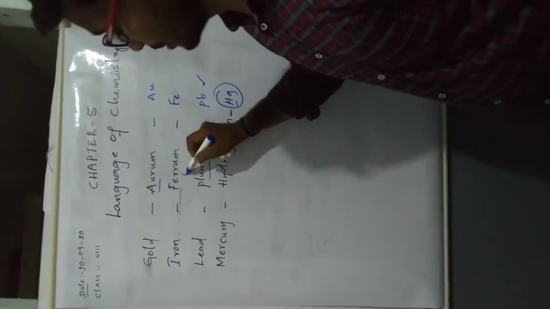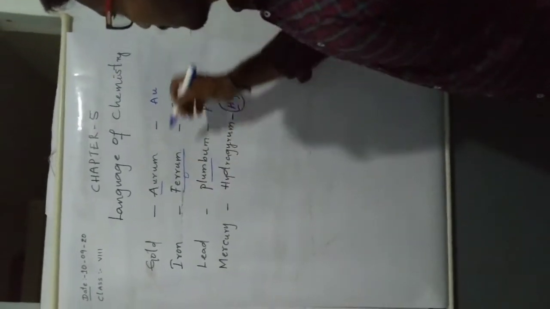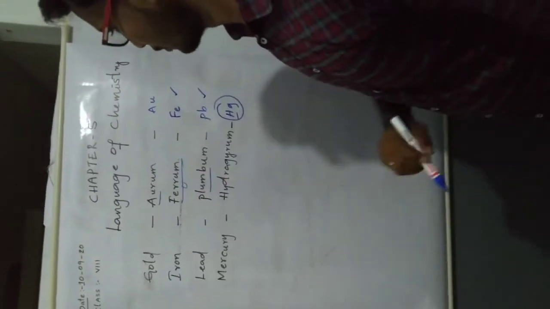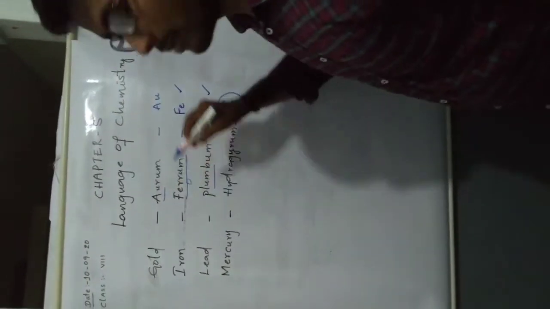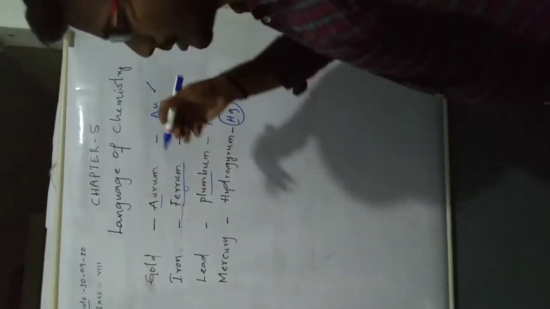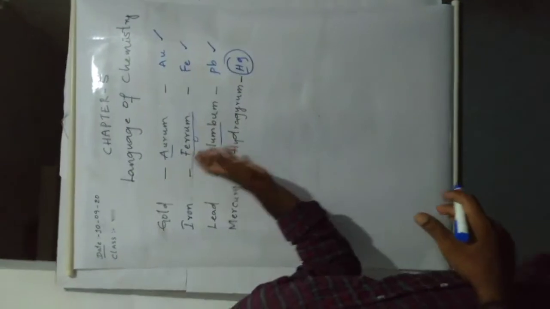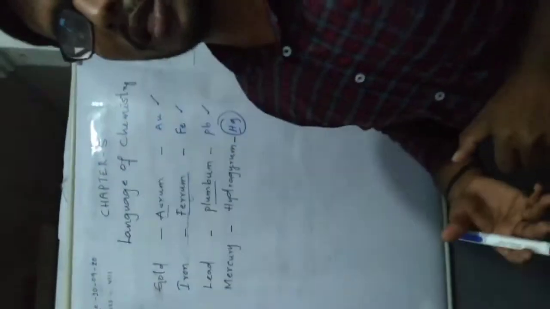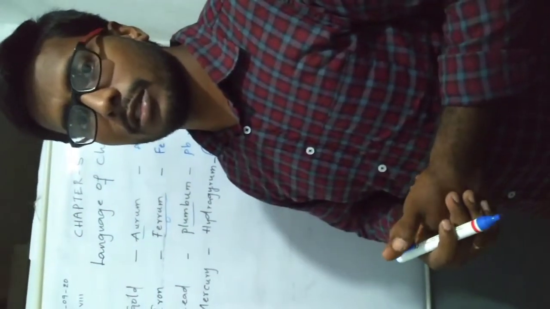Iron, Latin name ferrum, symbol Fe. Gold, Latin name aurum, symbol Au. These are the Latin names of the elements. They represent the symbols of elements like gold, aurum, silver, argentum.